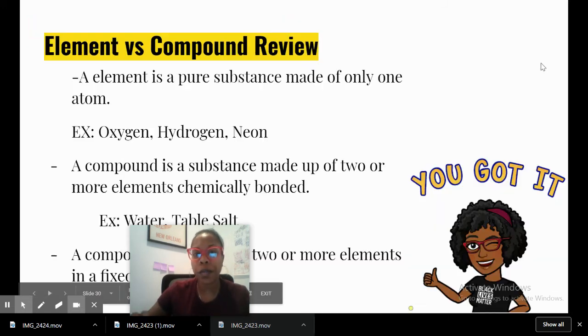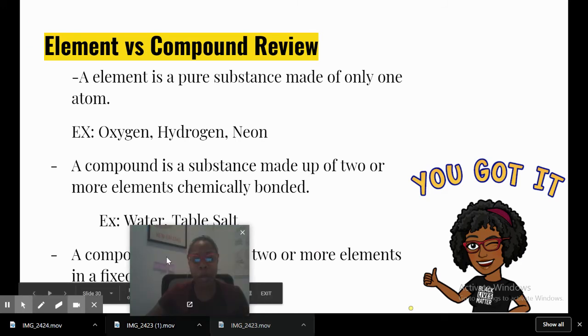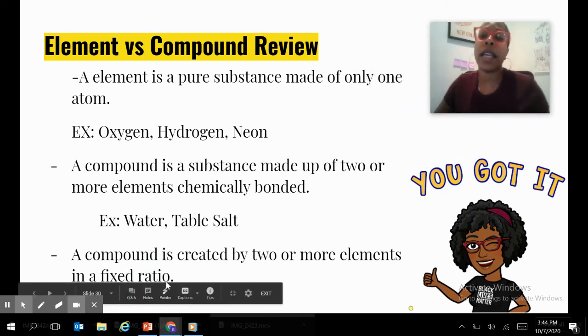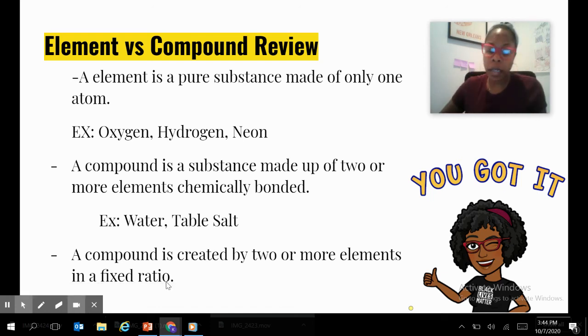All right, so just to wrap it up for the day, an element is a pure substance made up of only one atom. Examples are oxygen, hydrogen, neon, or any other element that you can find on the periodic table of elements. A compound is a substance made up of two or more elements that have been chemically bonded together, such as water, H2O, or table salt, NaCl, or glucose, C6H12O6.